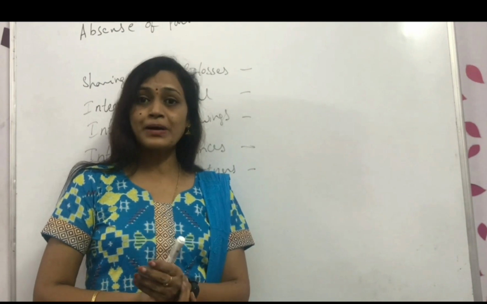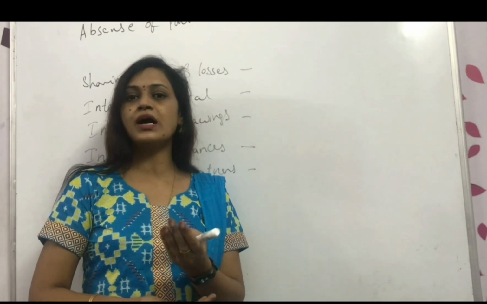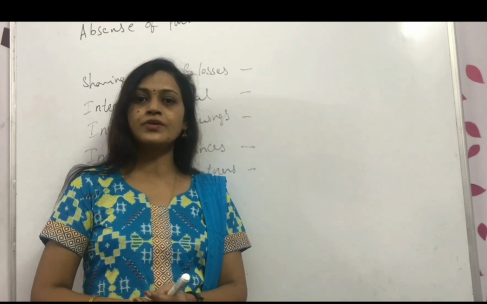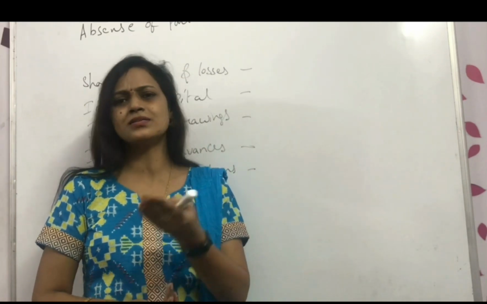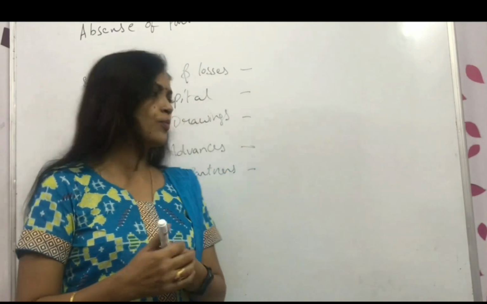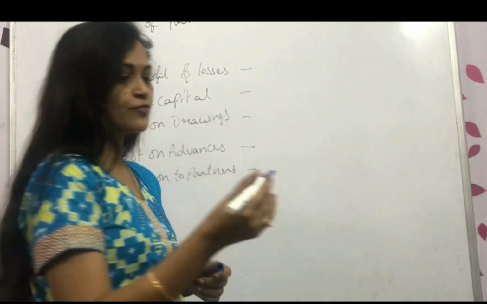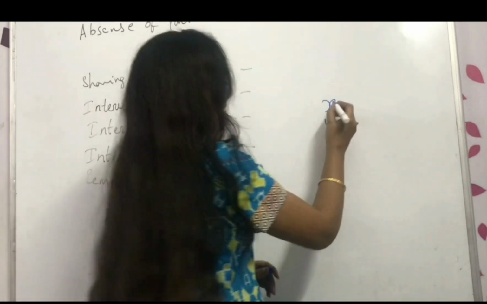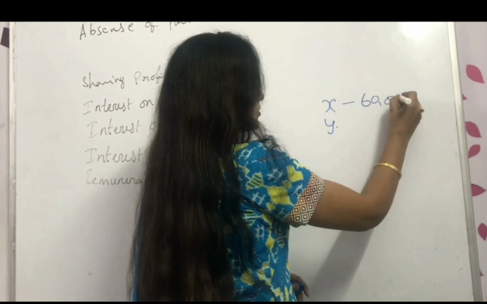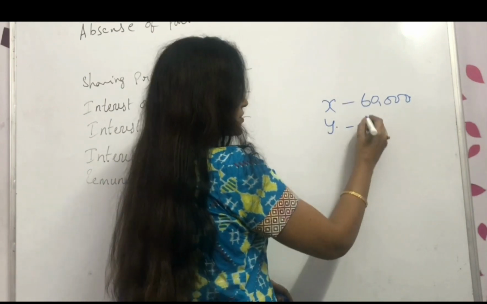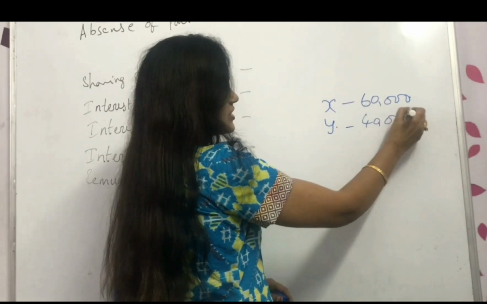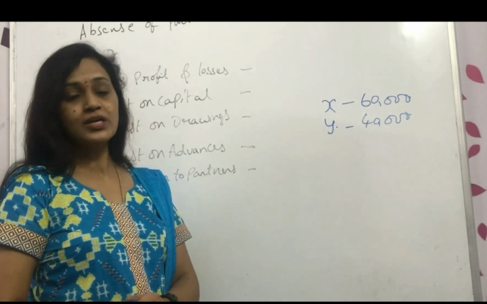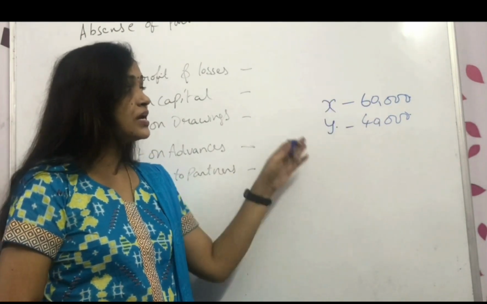If a partnership deed is there, that means you have the agreement: who is doing what, how much work they are doing, because of that we are paying more or giving less, and so on. For example, there are two partners, X and Y. X brought 60,000 as capital, Y brought 40,000 as capital. There is no partnership deed. Then how do you share their profits?